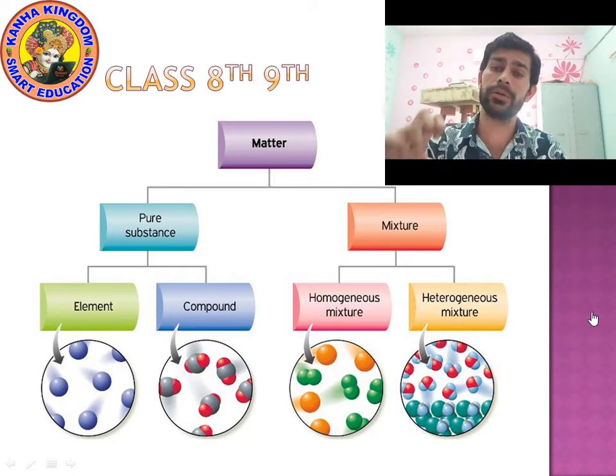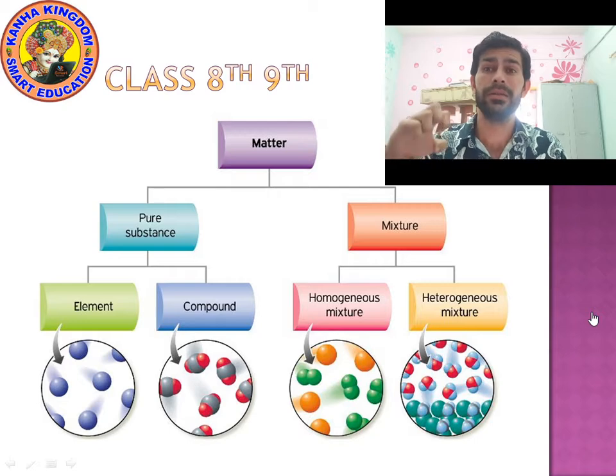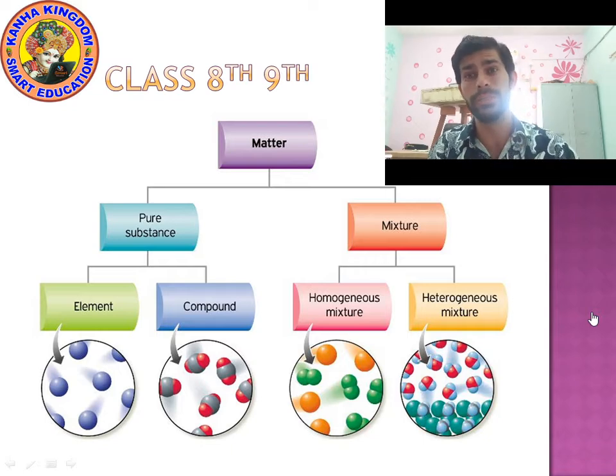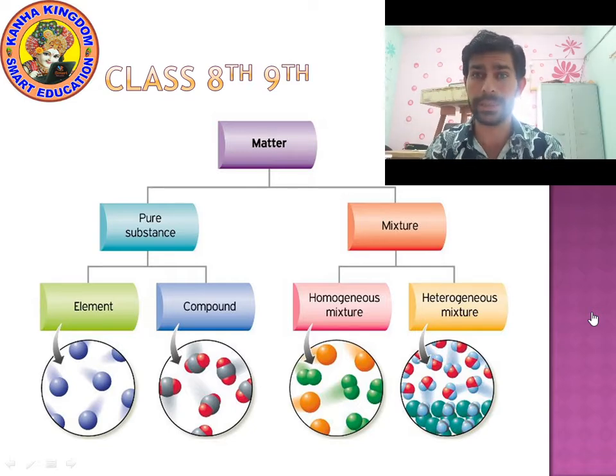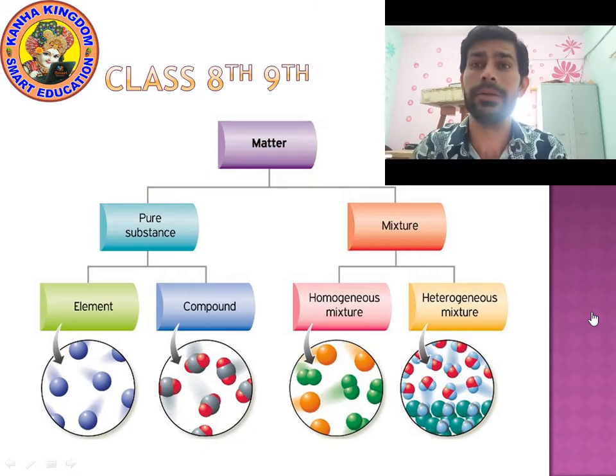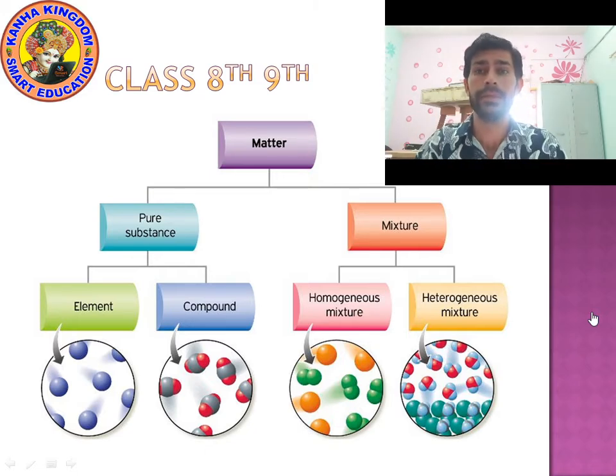Or in other words, one substance is dissolved into another substance completely. It is vanished. You cannot get it back by the filtration method.